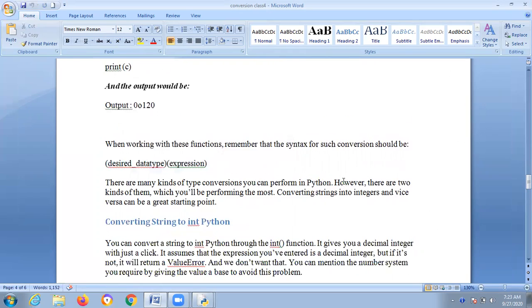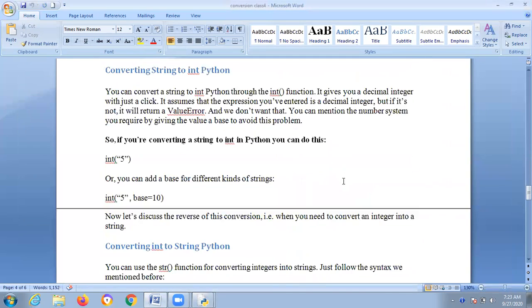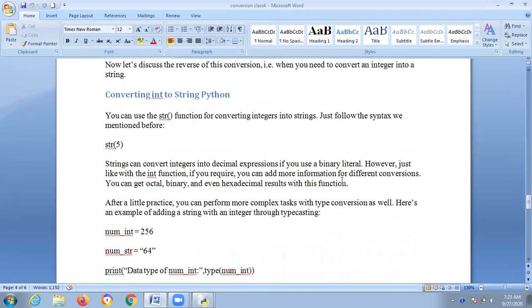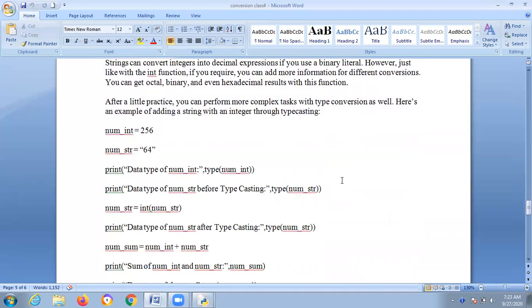Now converting string to int. Take this example of typecasting. Typecasting is the conversion of one data type to another data type.